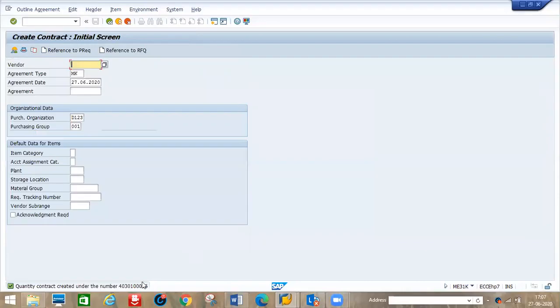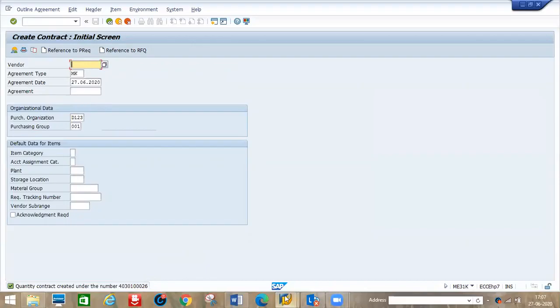Okay, so now we created one contract with reference to PR. If you want to create with reference to RFQ, it is the same thing. The RFQ number will come. You just enter the vendor for which you are going to create the contract. Then the rest of the information is the same. Okay, clear? Clear, sir.